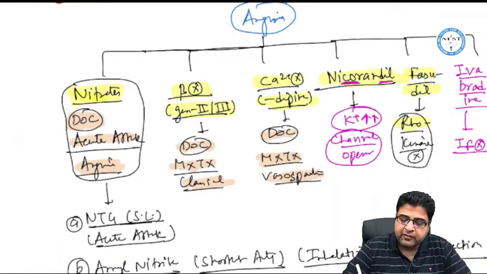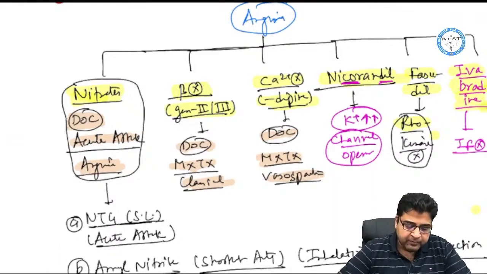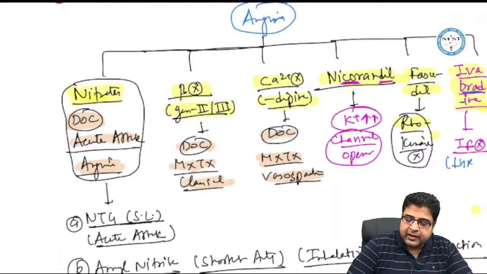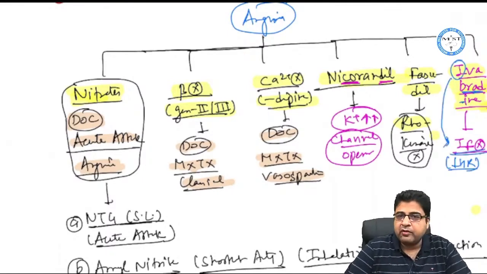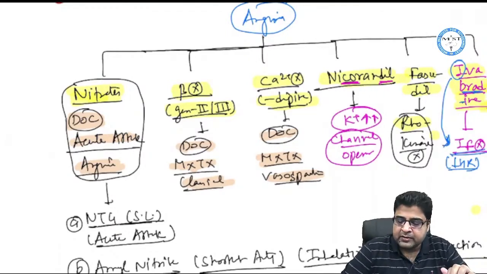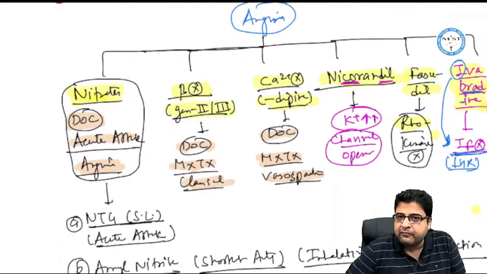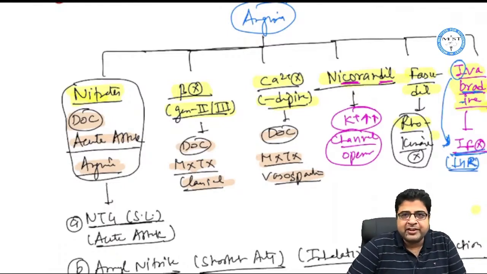One more drug is ivabradine. We made a mnemonic that the medicine has the word brady in it, and brady stands for bradycardia. So this drug can cause bradycardia, and I stands for the funny channel, IF. It's a blocker of the funny current. By blocking the funny current, this medicine will cause bradycardia and reduce the load on the heart, and we use this medicine for the treatment of angina.